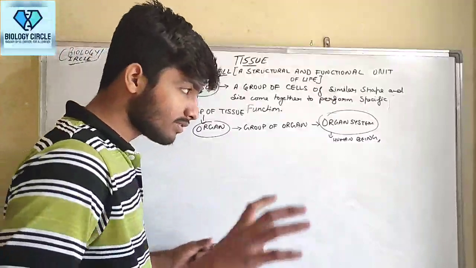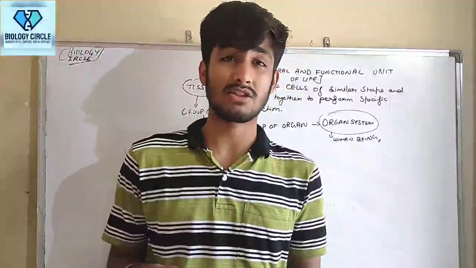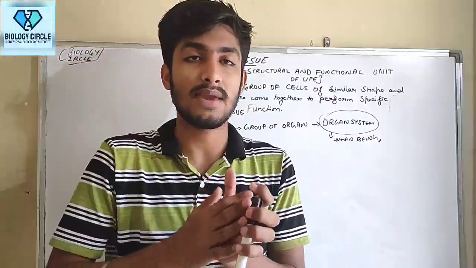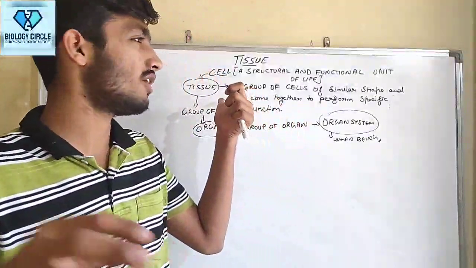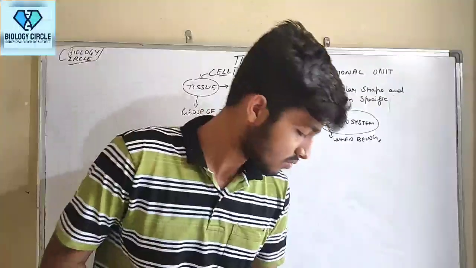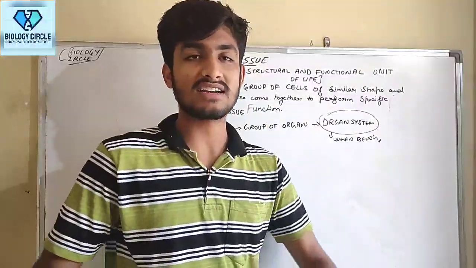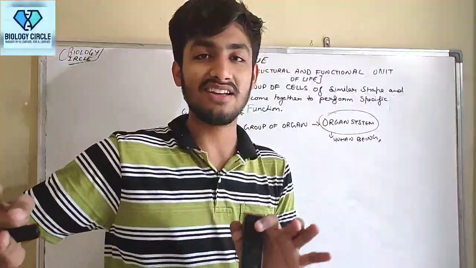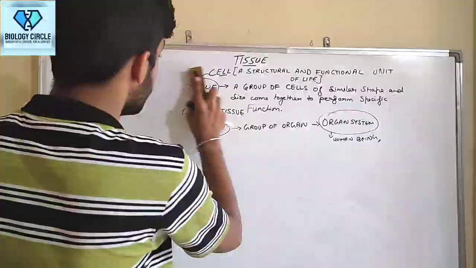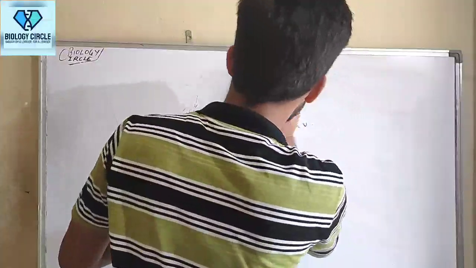Now, as this whole chapter is based on tissue, our main aim in this chapter is to discuss tissue in detail. Okay guys, I rub this out, then we start the main concept of our chapter, that is tissue, a detailed explanation. So let's start.